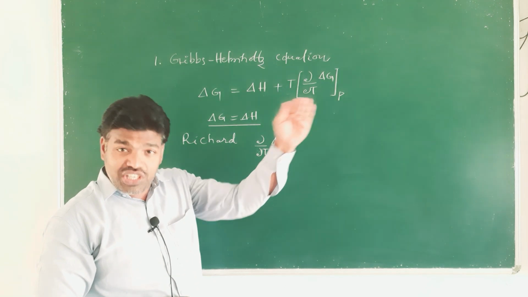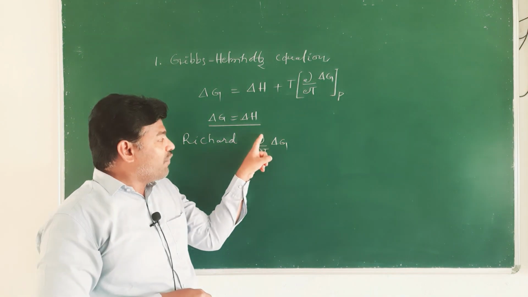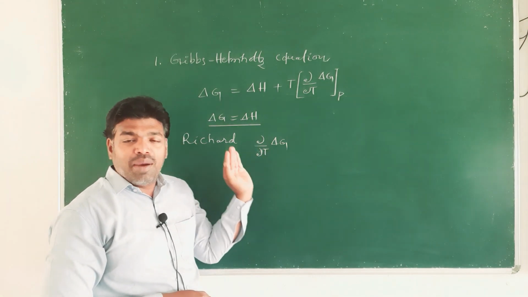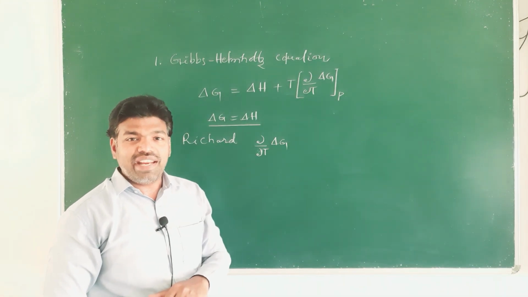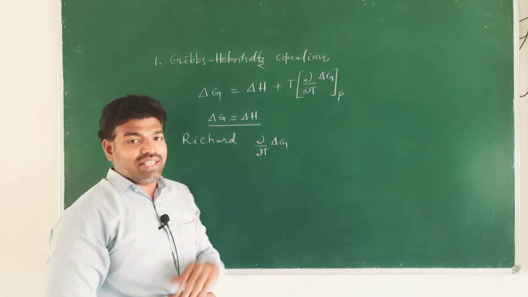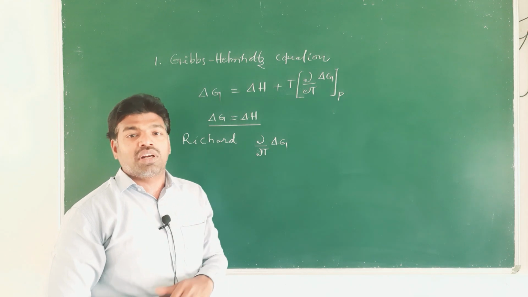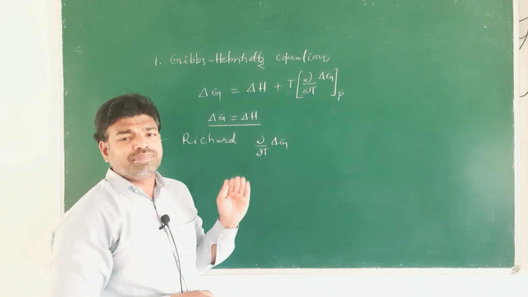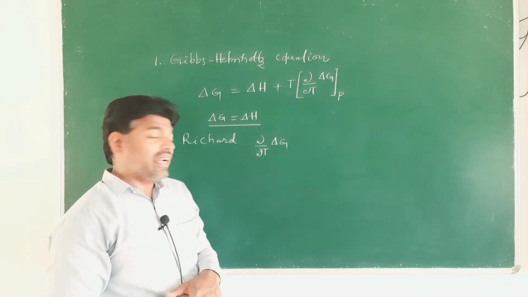As the temperature is lowering, the value of dou by dou T of delta G approaches 0, right? This is Richard's concept or Richard's statement, right.